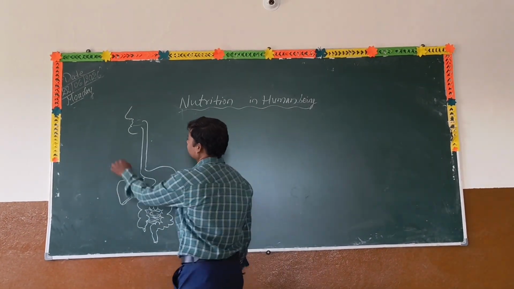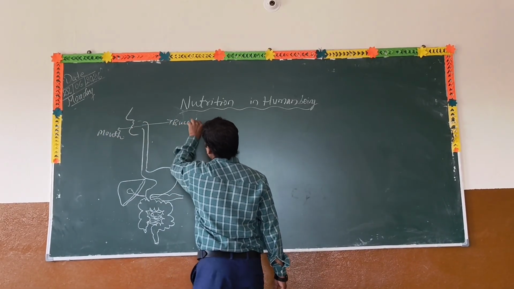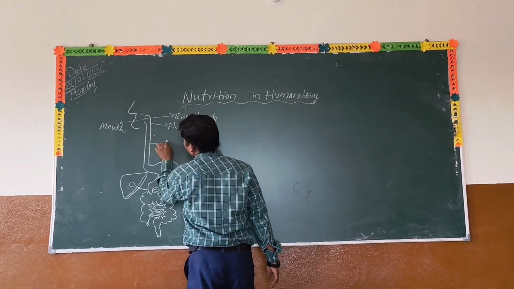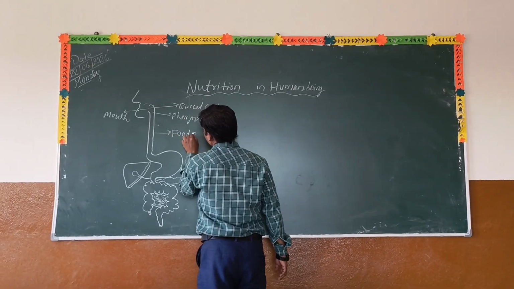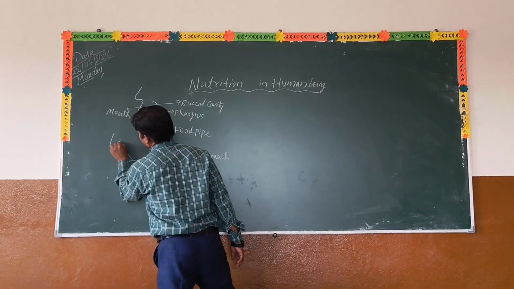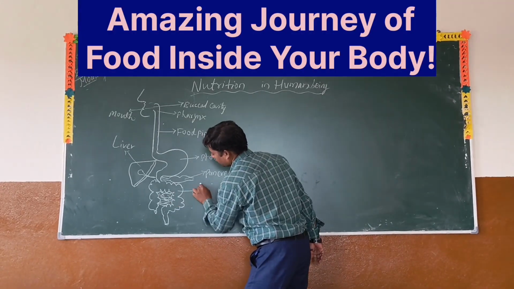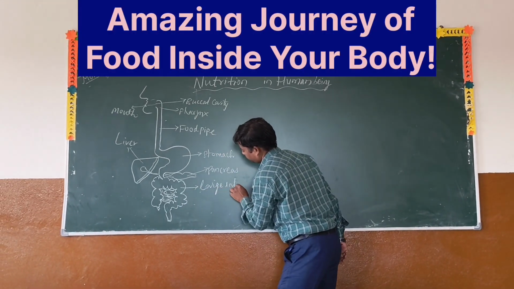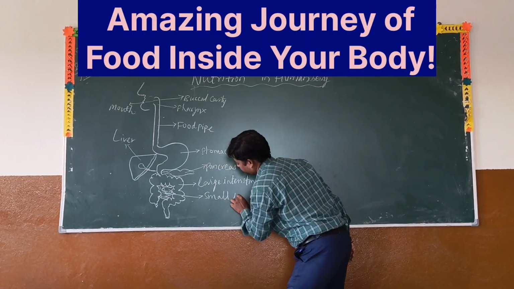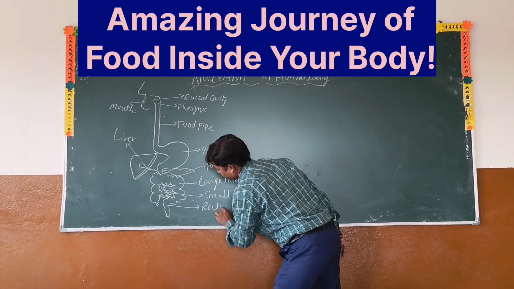This is the digestive system of the human being: mouth, buccal cavity, pharynx, food pipe, stomach, liver, pancreas, large intestine, small intestine, rectum, anus.